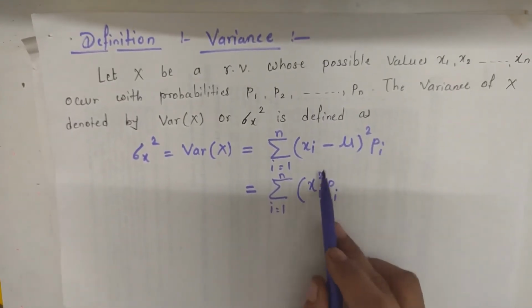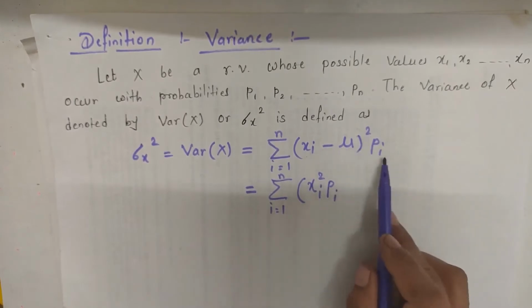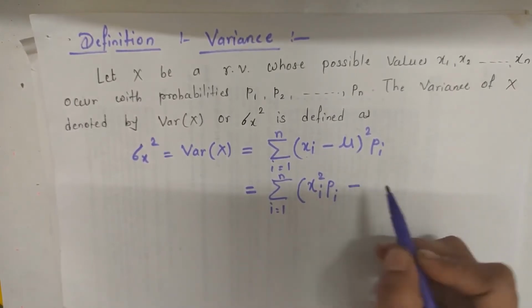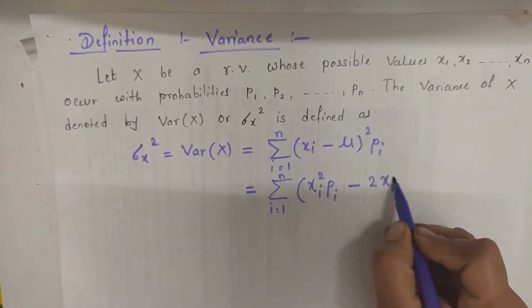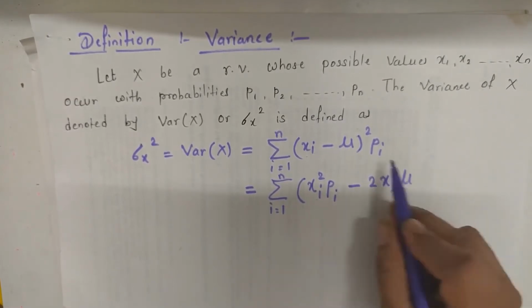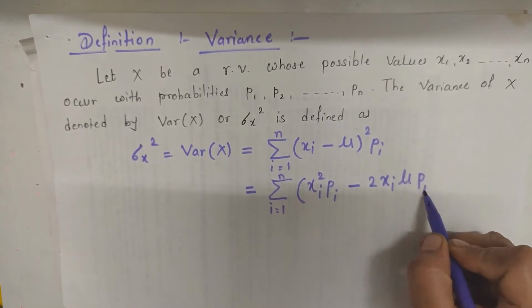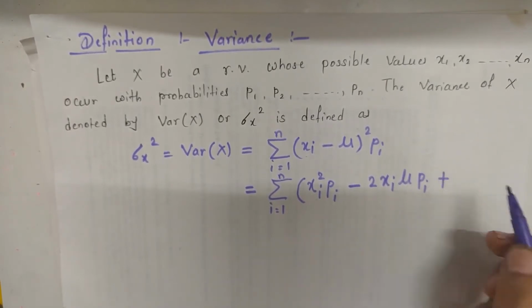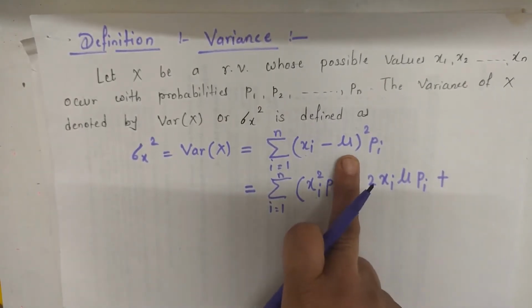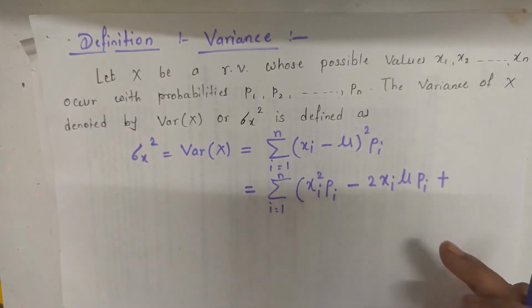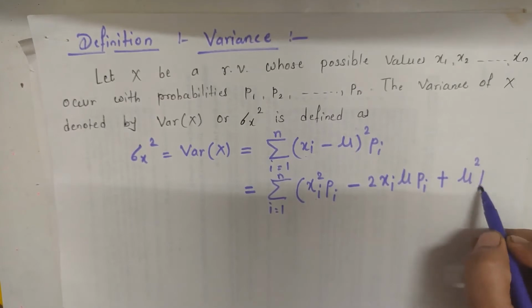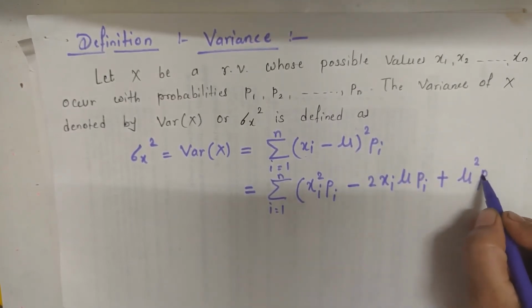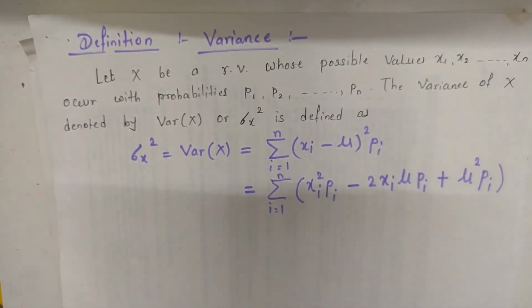The first term is xi square into pi, minus 2 into xi into mu into pi, plus the third term, which is the square of the second term, mu square into pi.